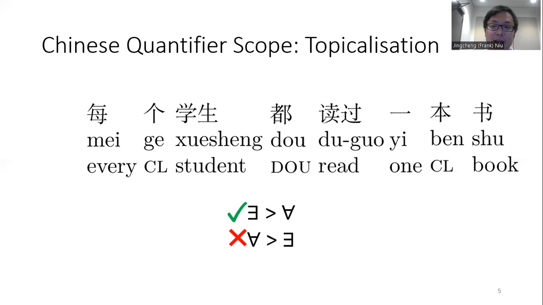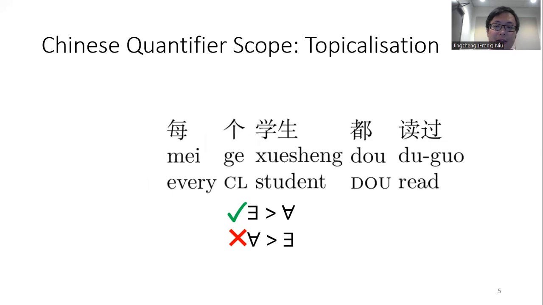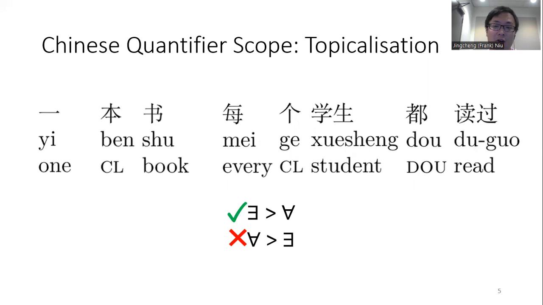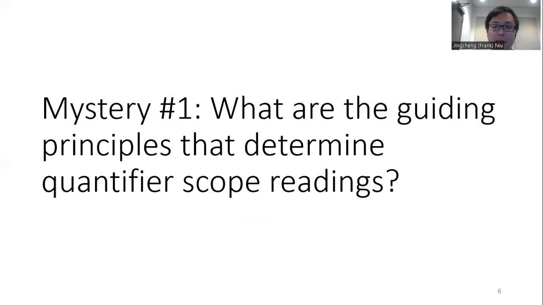And more interestingly, if we topicalize the sentence, so if we move the object to the beginning of the sentence, the wide universal reading is no longer available. So this brings us to the first mystery remaining in Chinese quantifier scope. What are the guiding principles that determine quantifier scope readings?